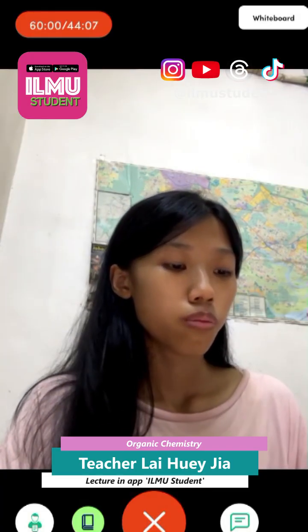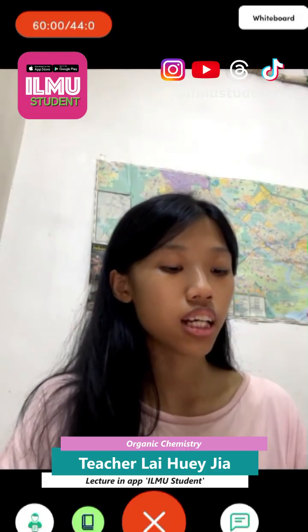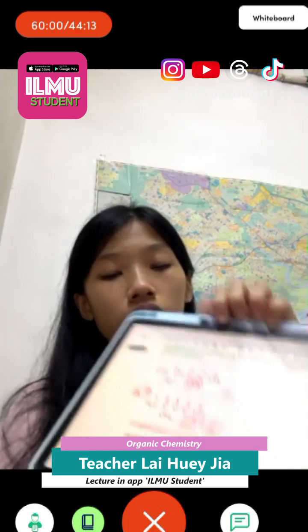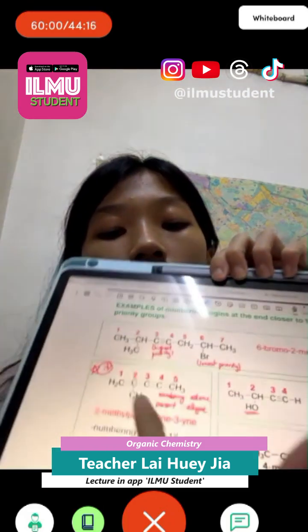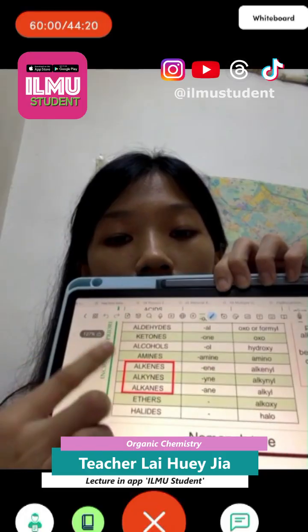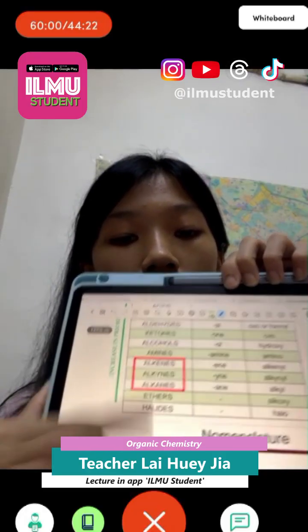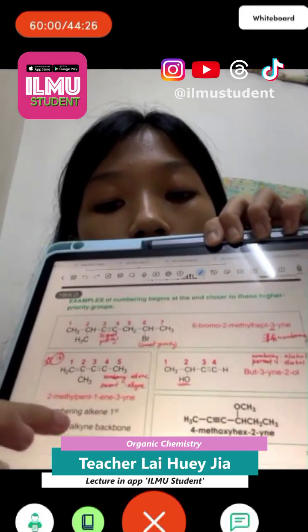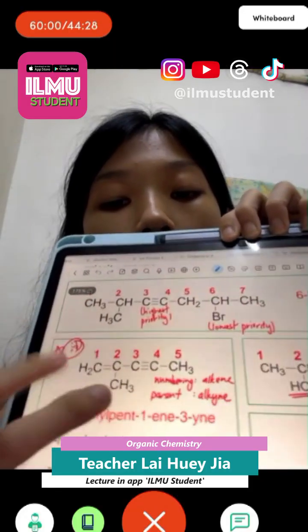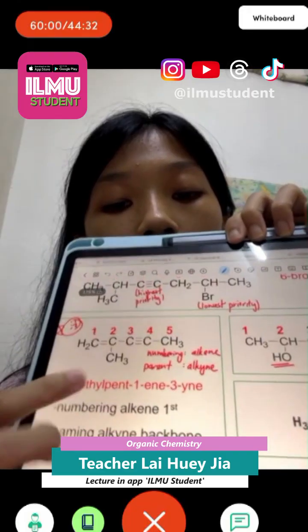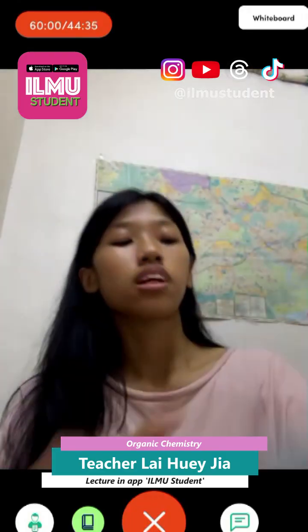Next, we should be careful because alkyne is kind of different. If you give numbering, you should start at the alkene, because the priority of the alkene is higher than alkyne. So if you have a double bond and a triple bond in one substance like this, the lowest numbering should start with the alkene, but our parent is still alkyne. This is the important thing.